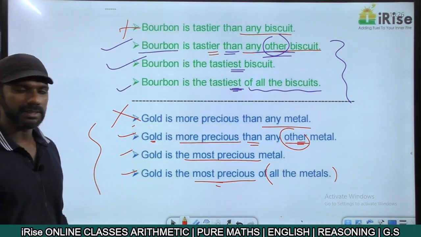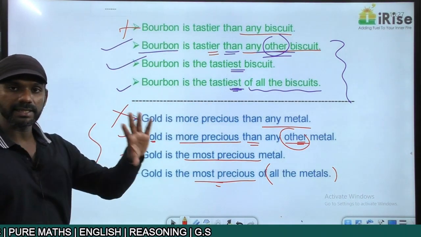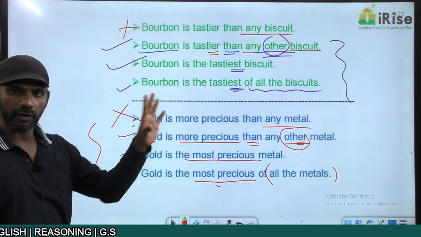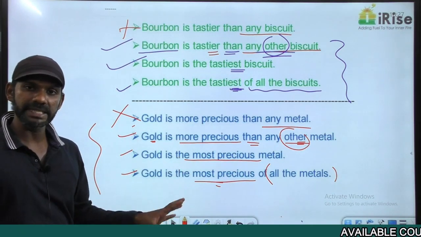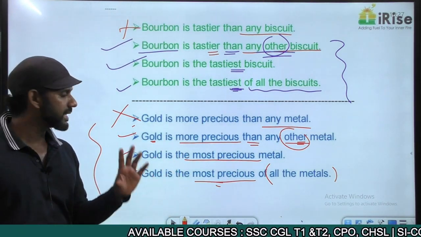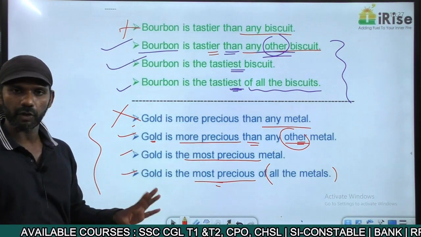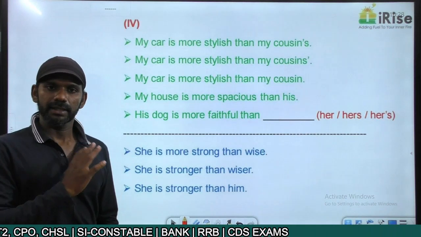These three sentences mean the same. Same is the case here. Bourbon is the tastiest biscuit is the same as Bourbon is the tastiest of all the biscuits. Similarly, gold is the most precious metal is the same as gold is the most precious of all the metals. The same idea expressed in different forms. Getting it? Come to this now.